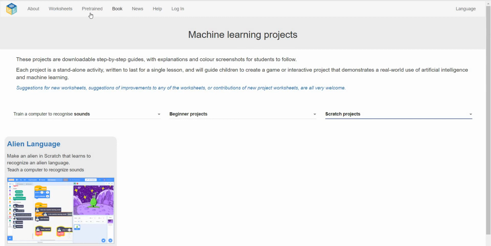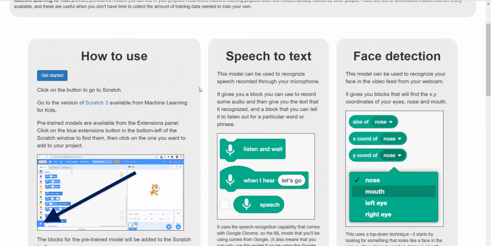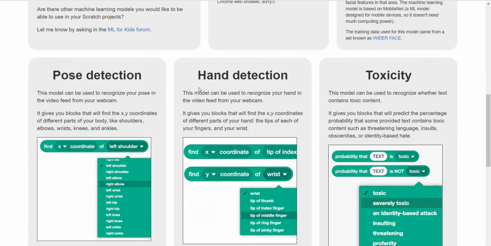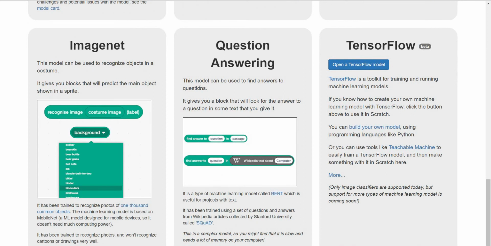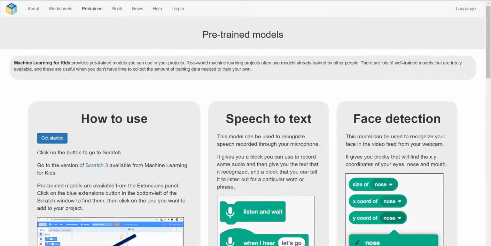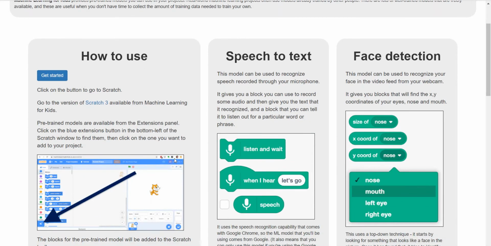Okay, and let's see about that pre-trained. Okay, so this is the page which will help you to understand how you are going to teach ML-based programming. So machine learning, how to use this machine learning IDE. This IDE is a browser-based IDE, how we can use it. And speech-to-text, how we are going to recognize and record those speech, and how we are going to reuse that.